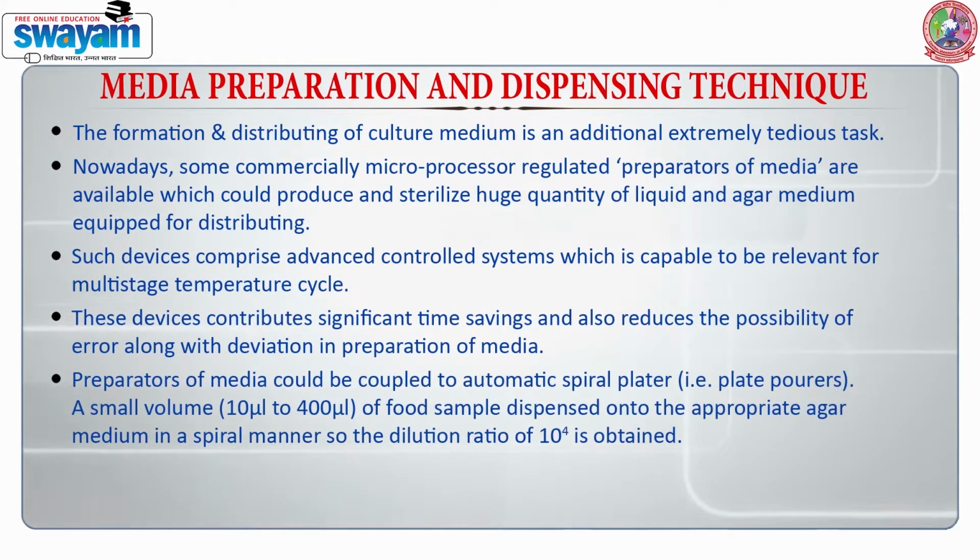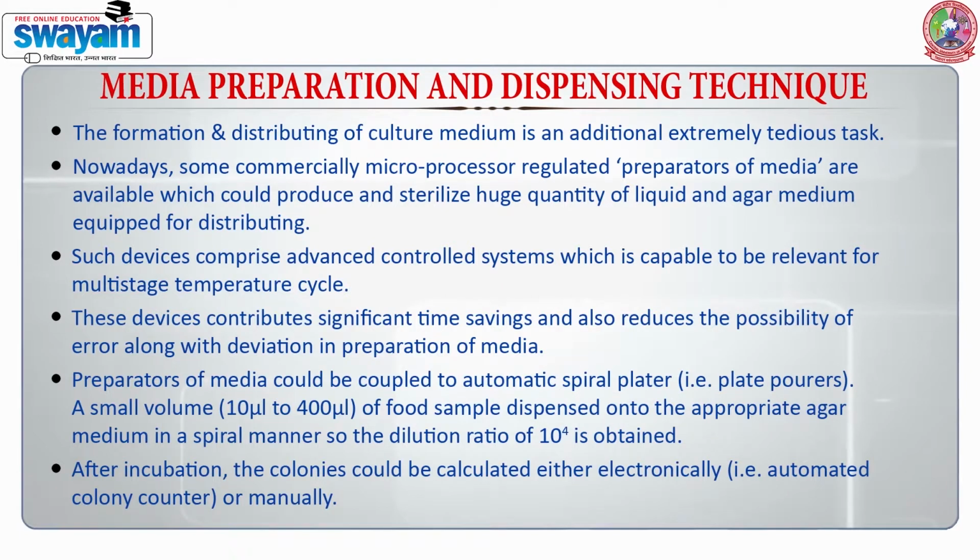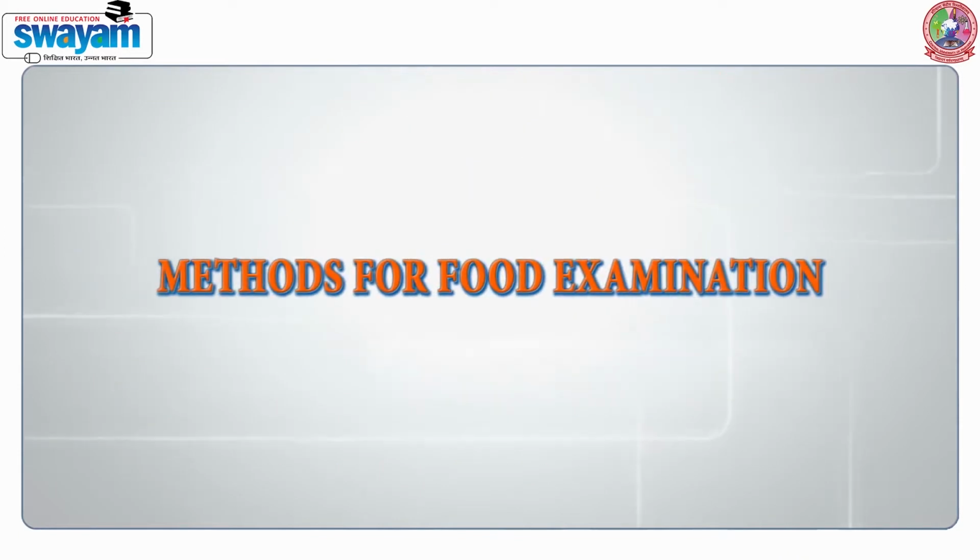The preparators of media could be coupled to an automatic spiral plater where a small volume of food sample is dispensed onto appropriate agar medium in a spiral manner so that a dilution ratio of 10 raised to the power 4 is obtained. After incubation, the colonies could be counted either electronically or manually.